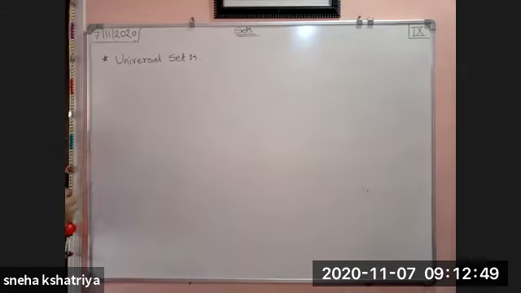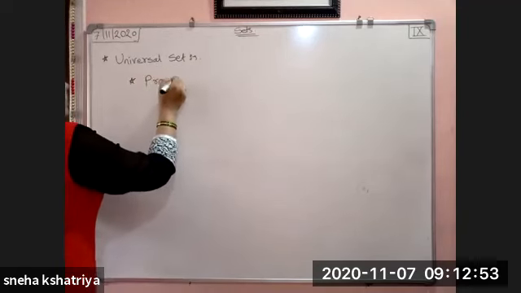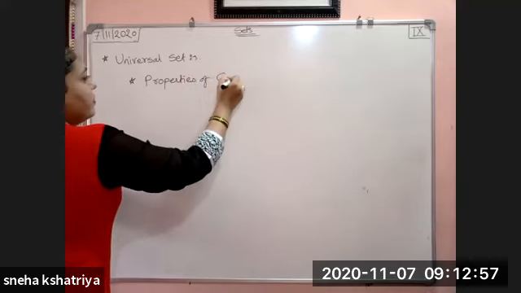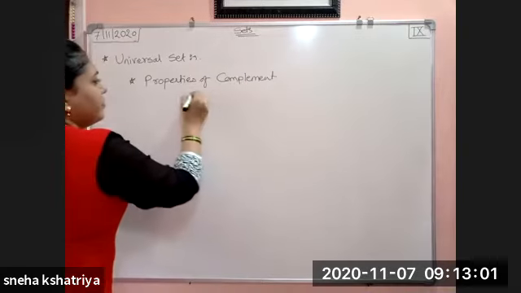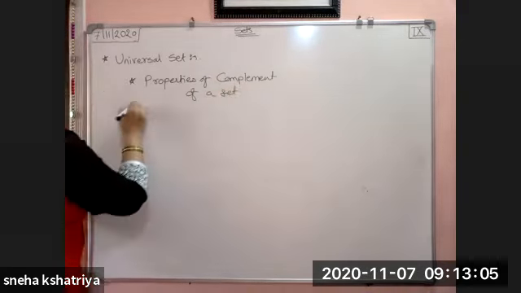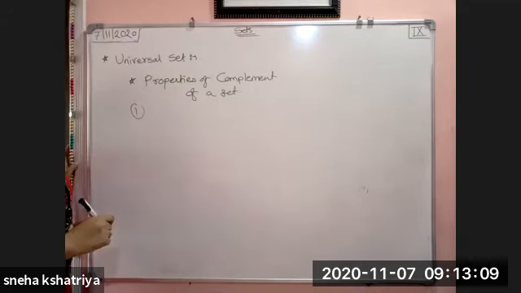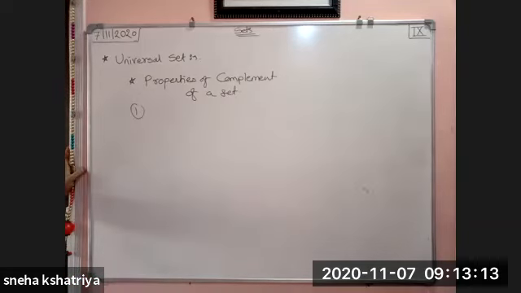Okay, properties of complement of a set. ठीक है, इसकी प्रॉपर्टीज है. यूनिवर्सल सेट में हमने देखा दूसरा, that is complement of a set, and we have some properties related to complement of a set. What are the properties?